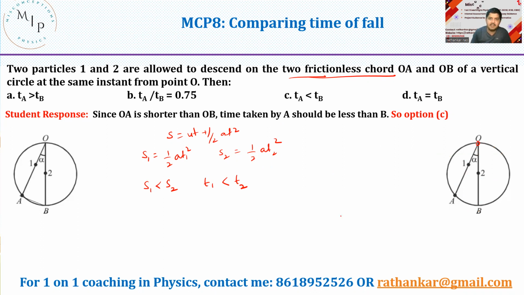As a result, they thought that anyway there is no conclusive answer we can give here, so maybe this could be the right option. And thus they selected TA less than TB. So this is a misconception.